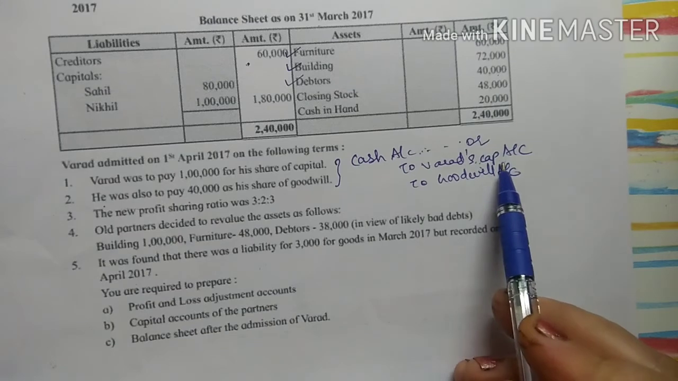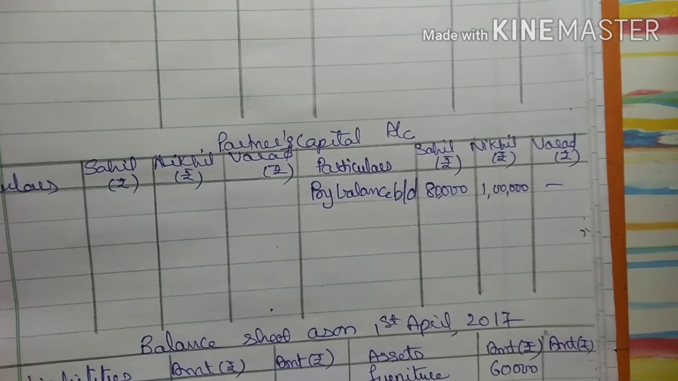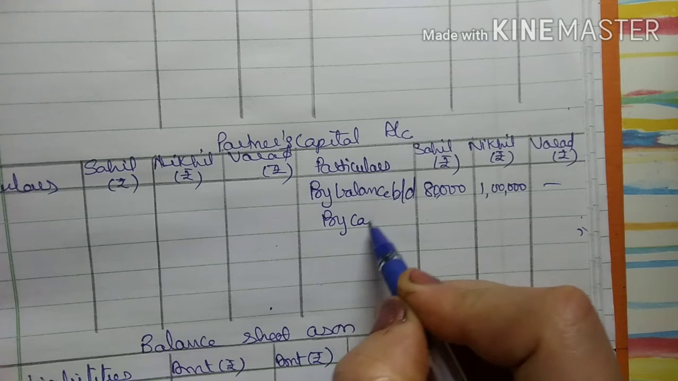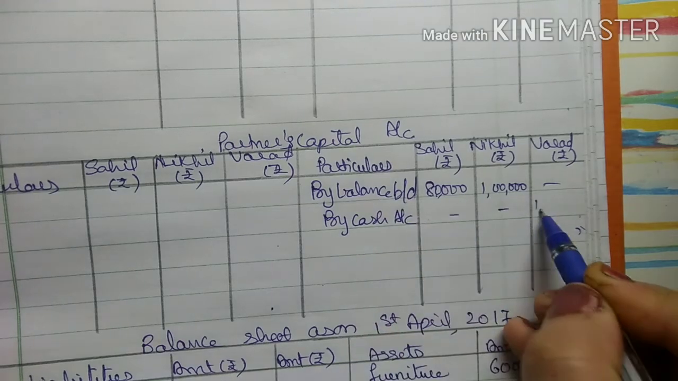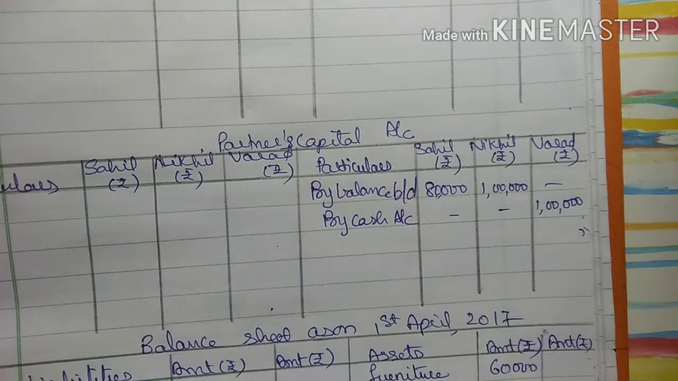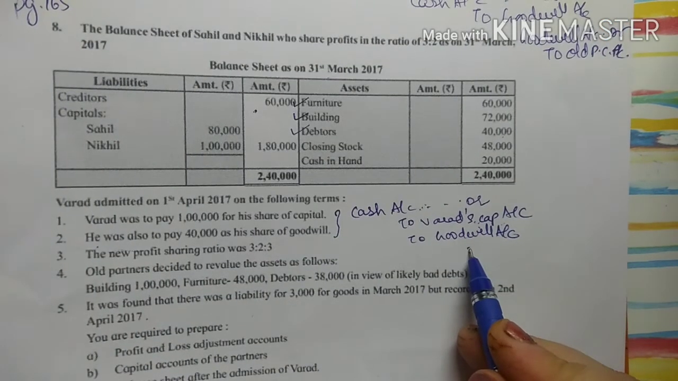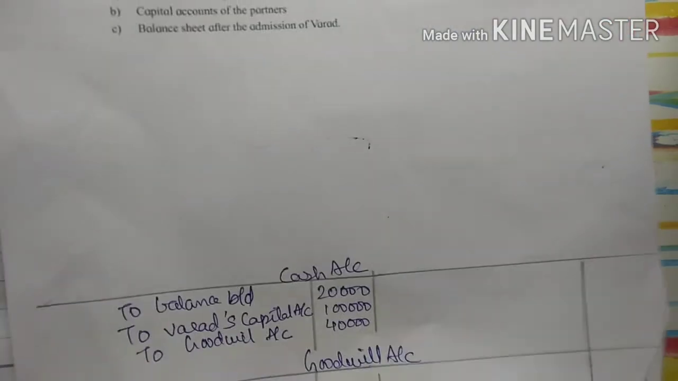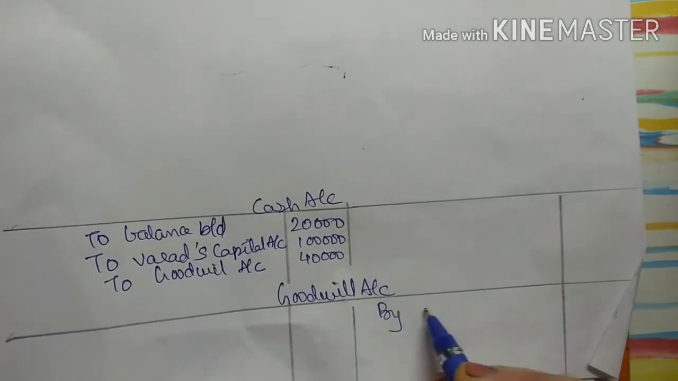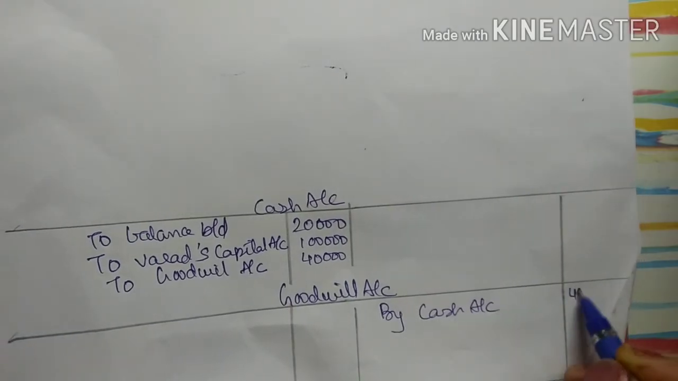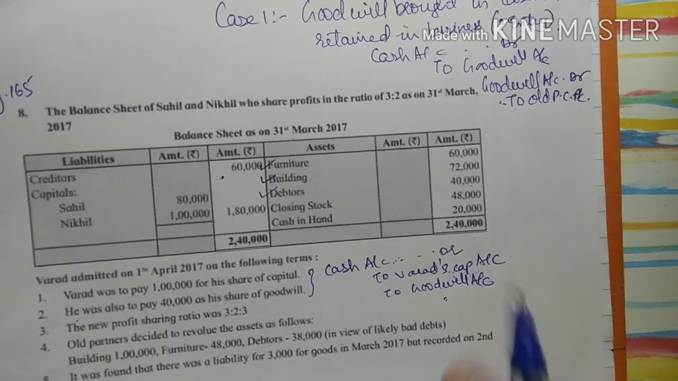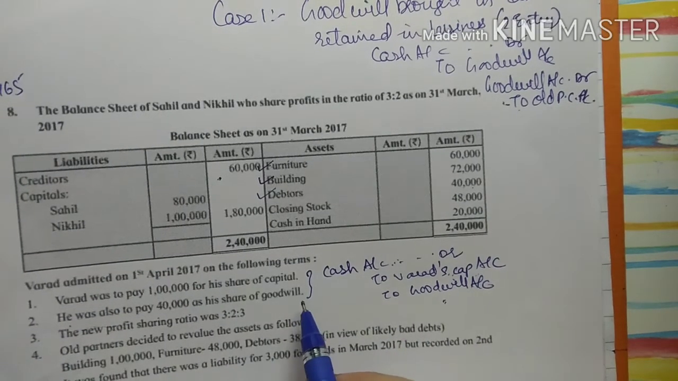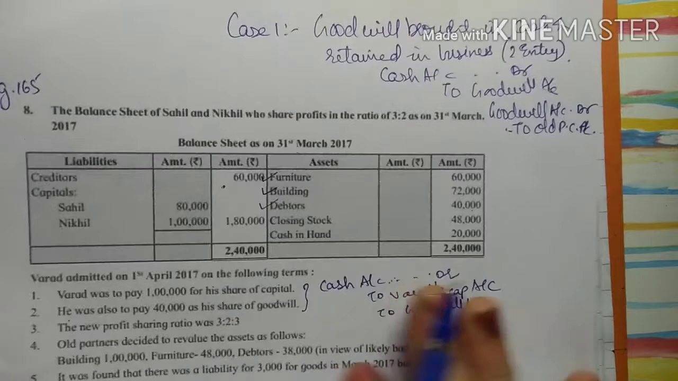Varad capital account. This is credit. So in my credit side of capital account I will write by cash account in Varad's column 1 lakh, right? So we have done the posting of the second item. Now see the third one in goodwill. So again in goodwill credit side, I have prepared the goodwill account in my working note, right? So by cash account 40,000.